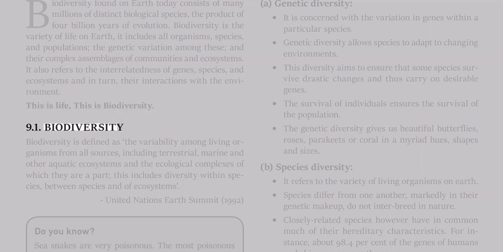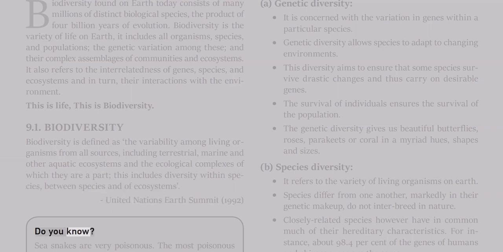9.1. Biodiversity. Biodiversity is defined as the variability among living organisms from all sources, including terrestrial, marine and other aquatic ecosystems, and the ecological complexes of which they are part. This includes diversity within species, between species and of ecosystems. United Nations Earth Summit, 1992.